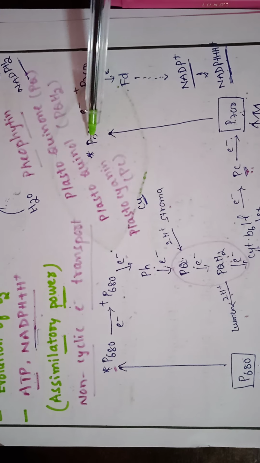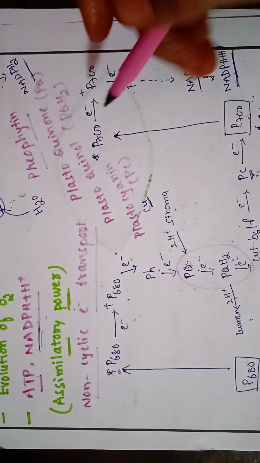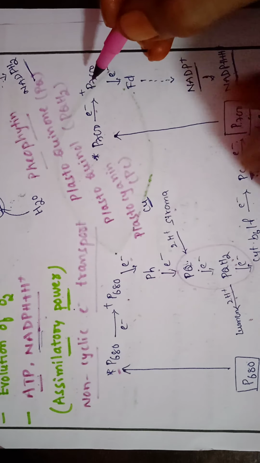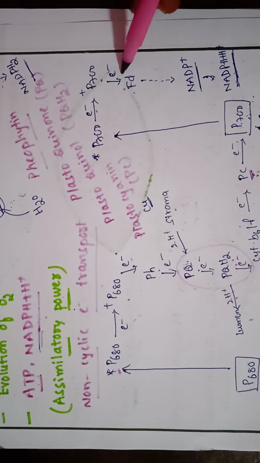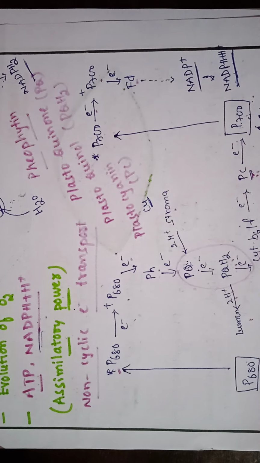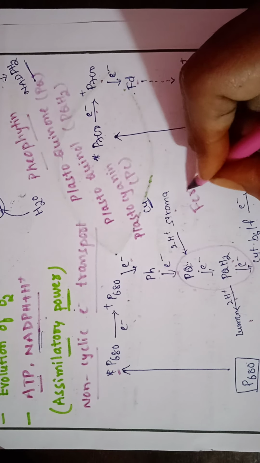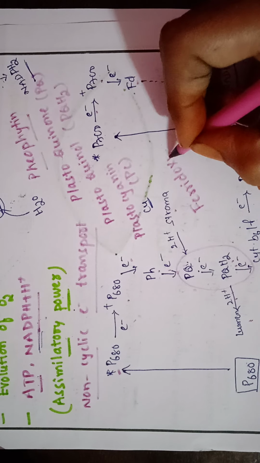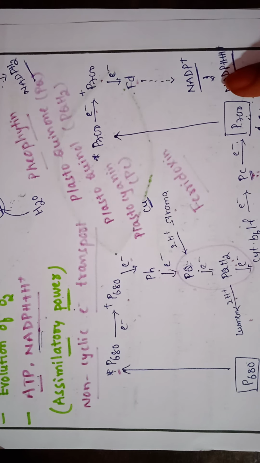In the excited state it is represented as P700 star, and in the excited state it loses an electron. The electron-lost state is represented as P700 plus. That electron is taken by ferredoxin. So what is this ferredoxin? An iron sulfur containing electron carrier. Ferredoxin, the iron sulfur containing electron carrier. From ferredoxin, through different carriers, it reaches the ultimate electron acceptor, that is NADP plus.